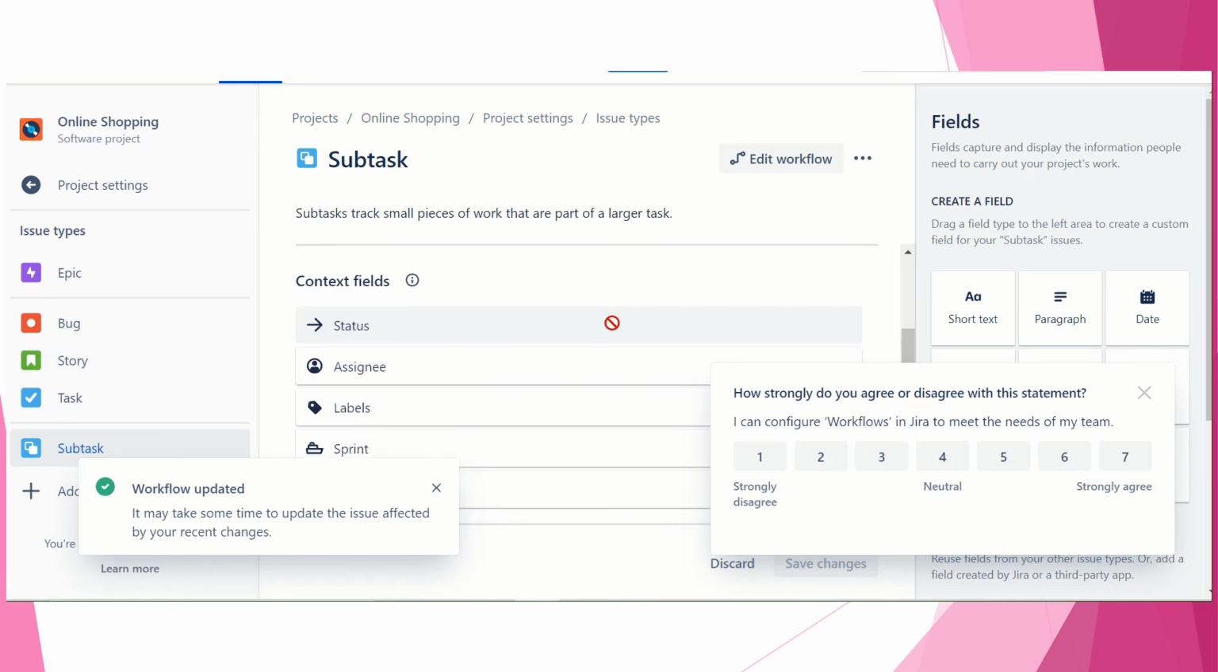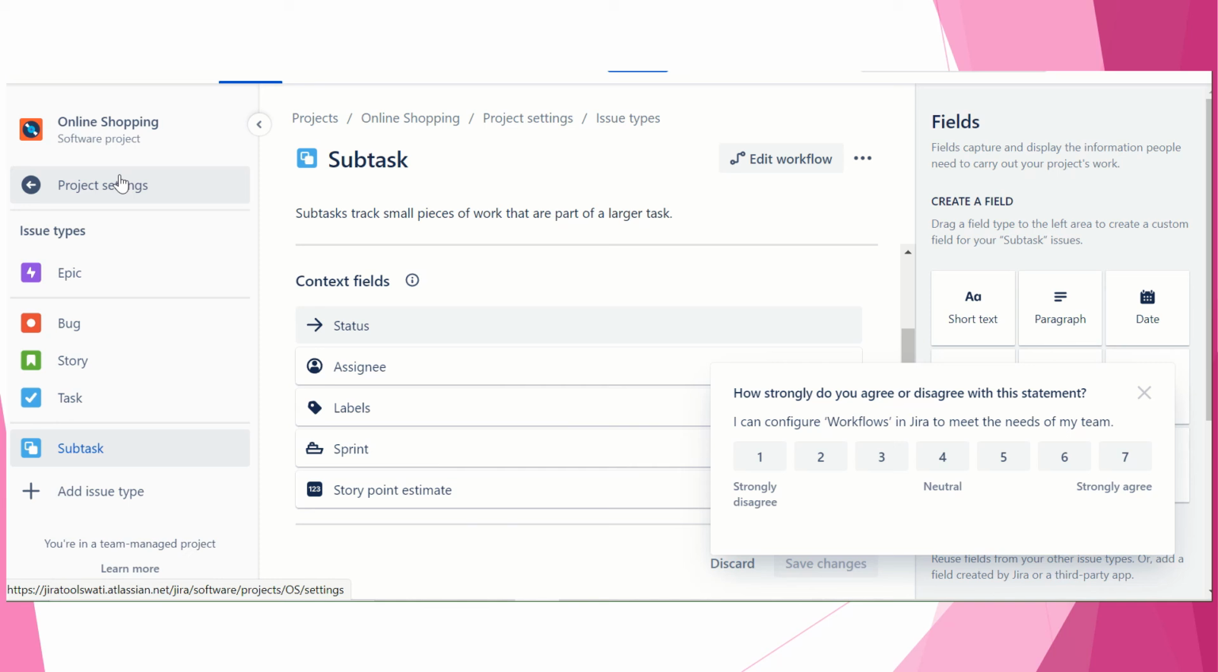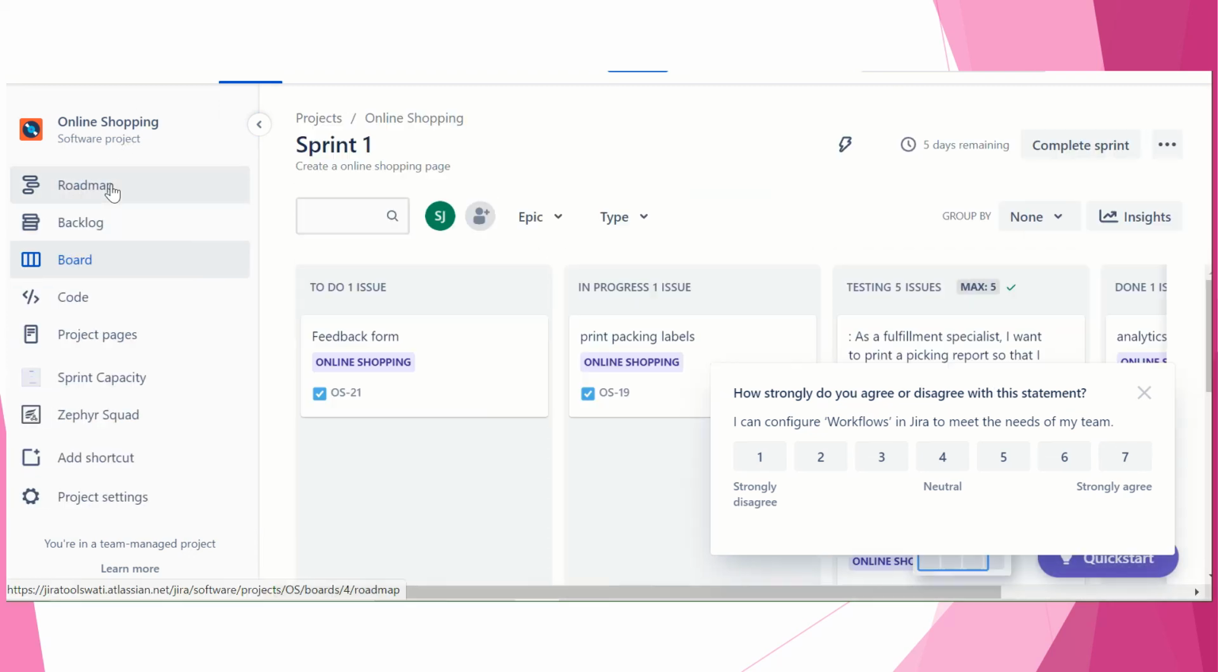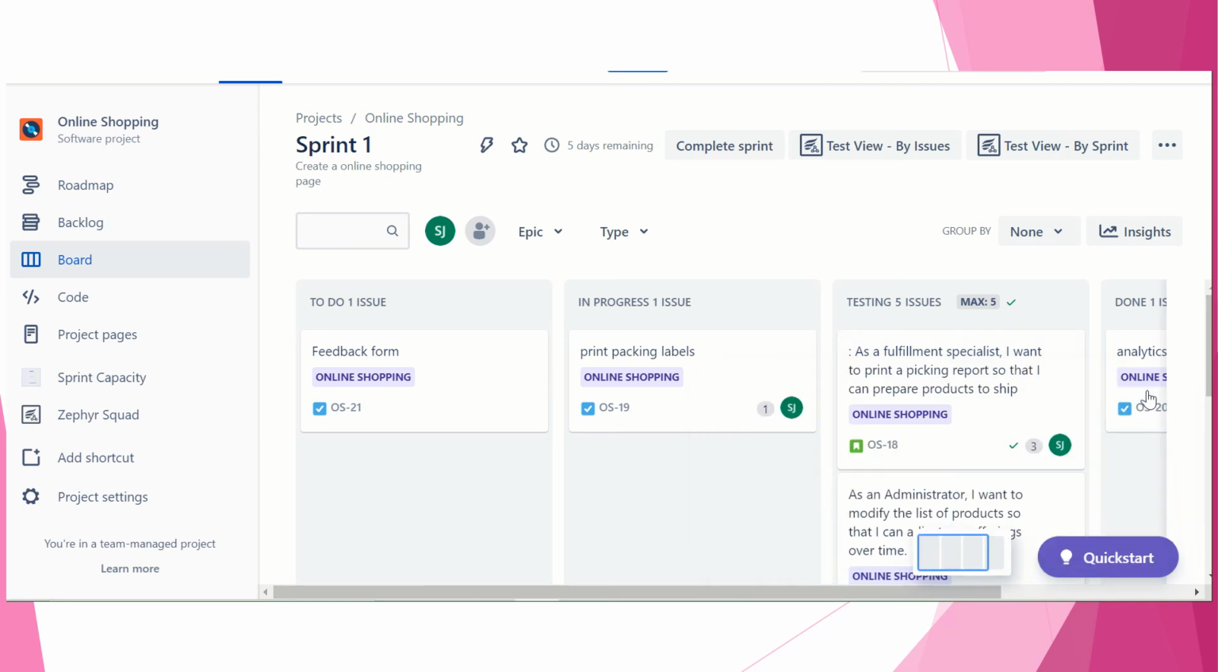Okay, let's go to project settings. Okay, now let's go back to the project. Close this. Let's see. Now we have created the issue, right? So this is Zephyr, which is used for test management. What we will do is complete the sprint, and when everything is okay,